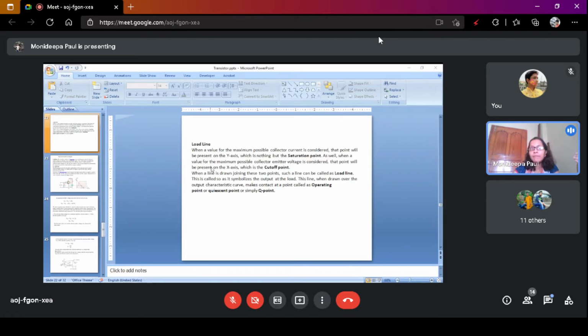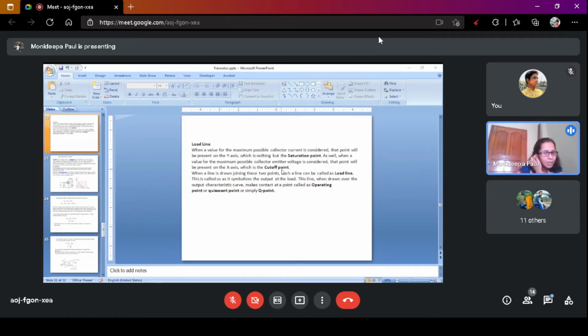As well, when a value for the maximum possible collector emitter voltage is considered, that point will be present on the x-axis, which is the cutoff point. So if you consider the common emitter configuration transistor, the point where we get the maximum collector current is known as the saturation point on the y-axis.